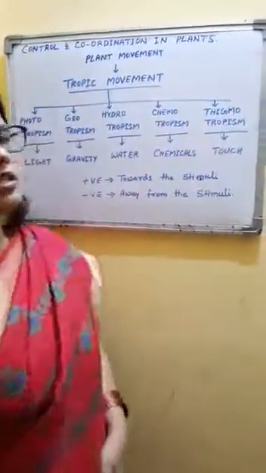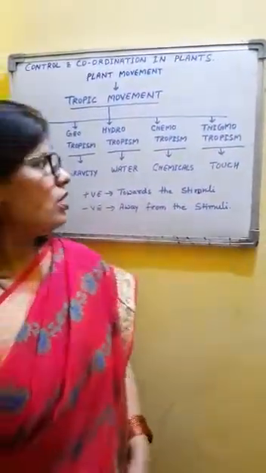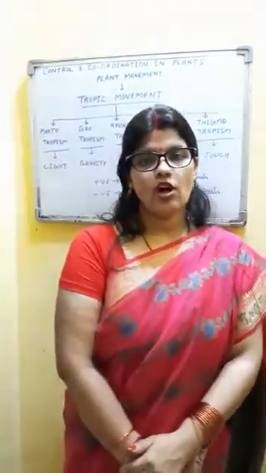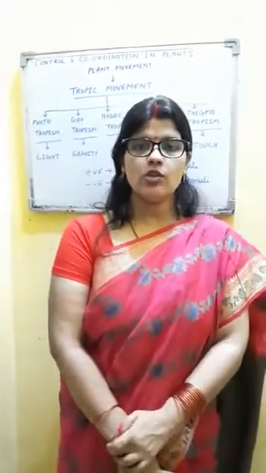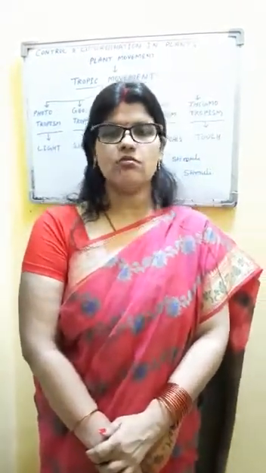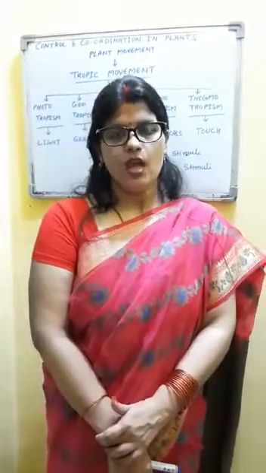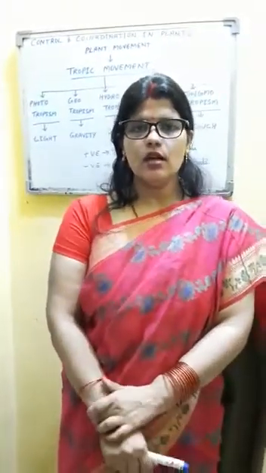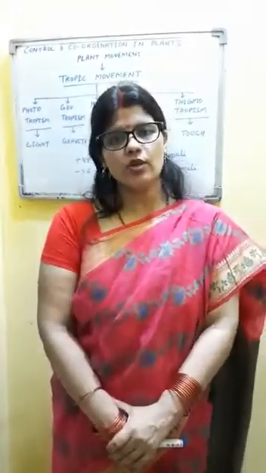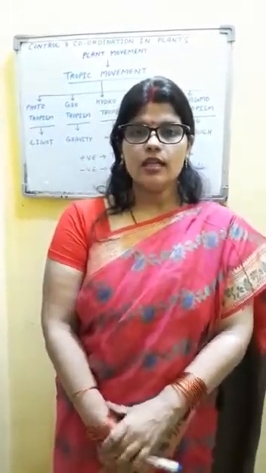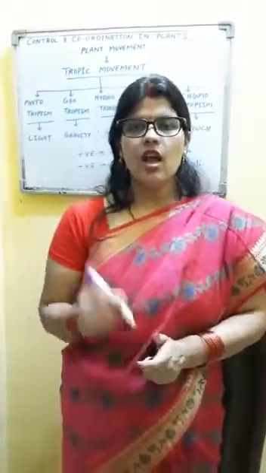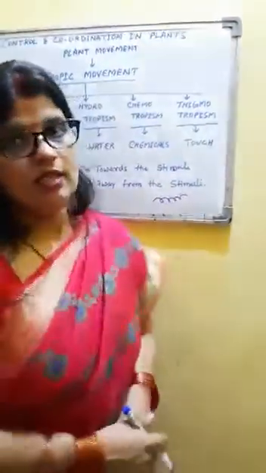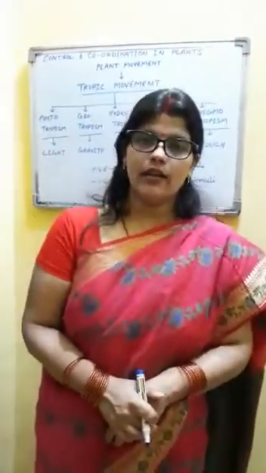The last one is thigmotropism. Thigmo refers to touch. So tropic movement of a plant part according to touch or contact is called thigmotropism. Have you seen a creeper or climber? The climbers are the plants which need support to grow up, and they have very thin, coiled, wire-like structures called tendrils.